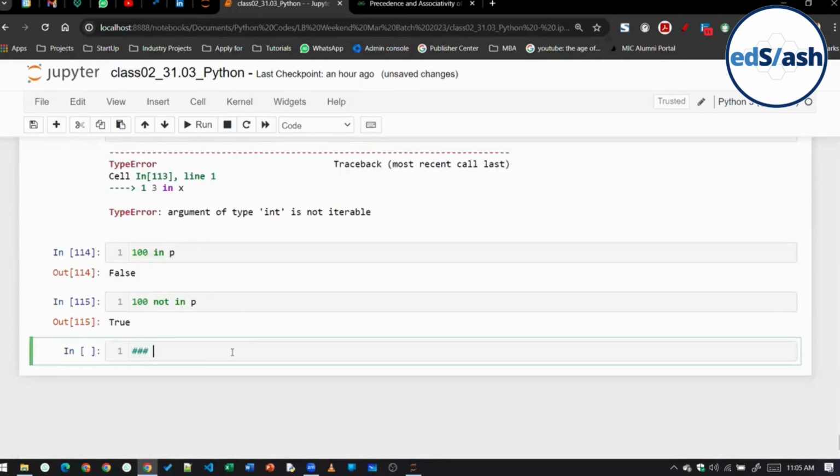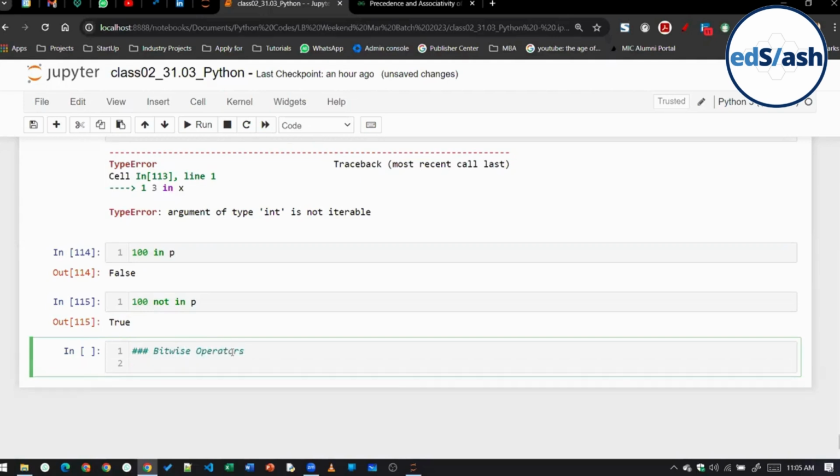See, I'm just writing down the bitwise operators since you are asking, but I'm not covering this topic as of now. In bitwise operators there is this, bitwise and, and there is the pipe, which is called bitwise or. Then there is the tilde, which is called bitwise not. So these three operators are there.